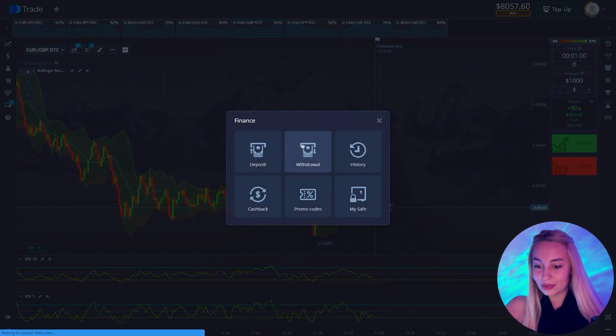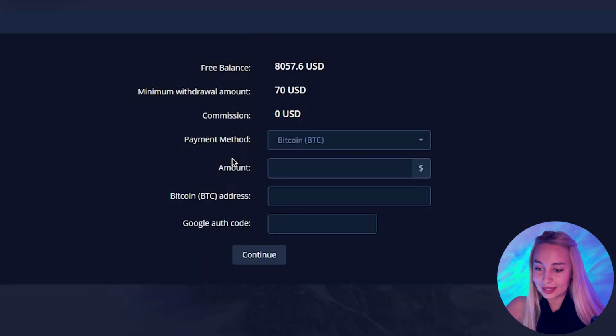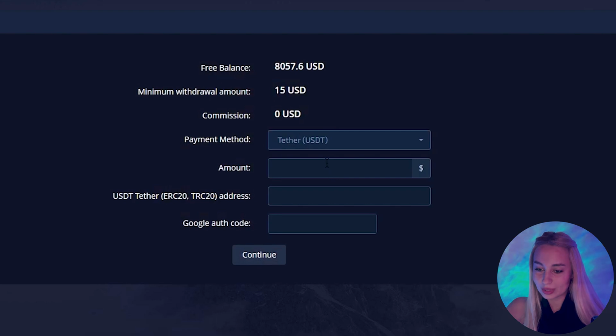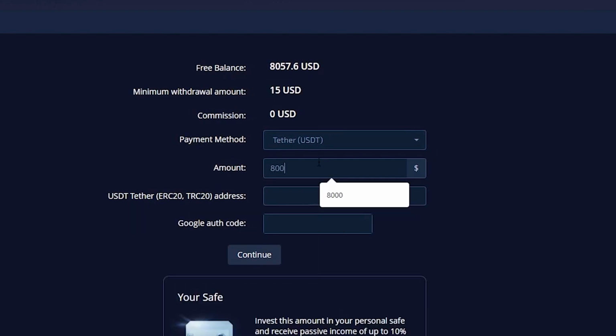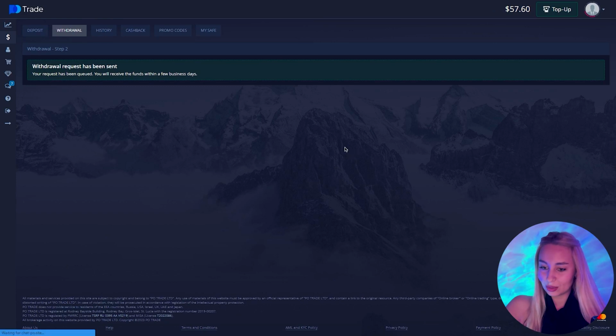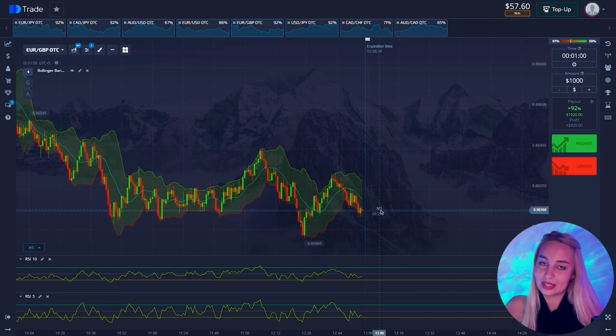Now let's wrap things up. Let's select a wallet and withdraw $8,000. Transaction was completed successfully. That's how today's trading went on the OTC markets using this strategy.